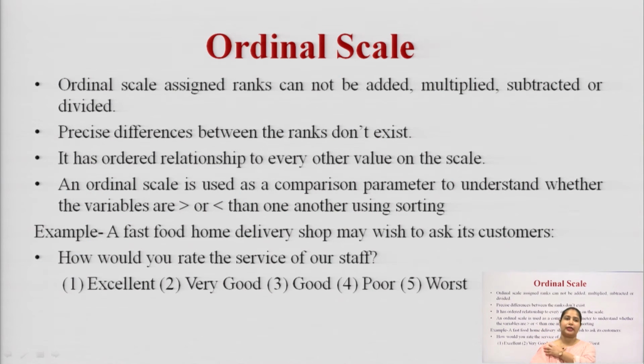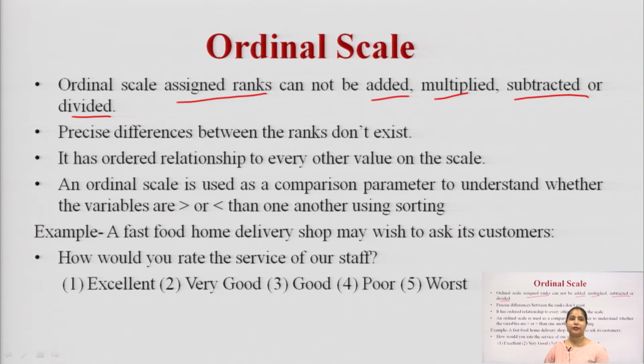In the ordinal scale, we basically assign a rank, but we cannot add, multiply, subtract or divide it.